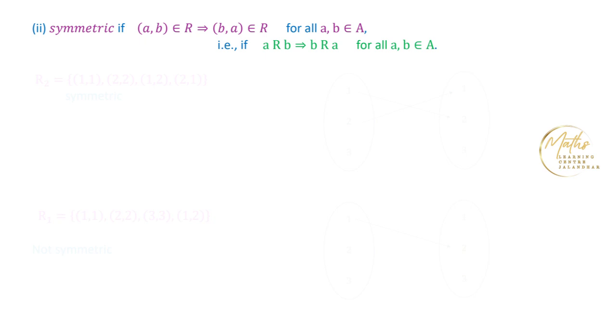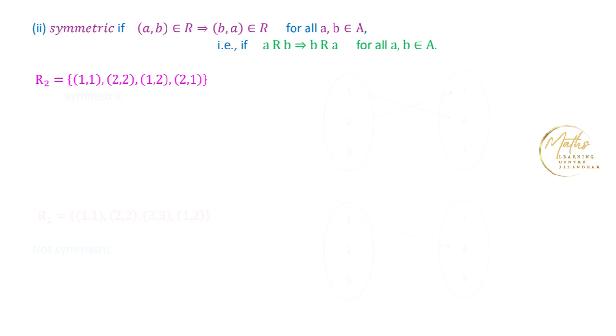Now we consider the examples. As we have discussed in the previous case, suppose I am considering this relation R2. In this case, what we have to check is that if a is related to b, then we should have b related to a.